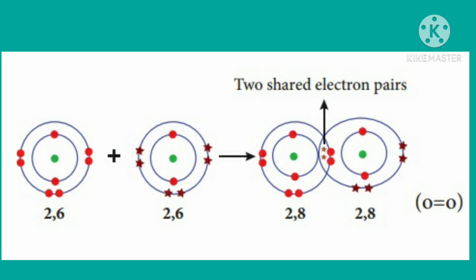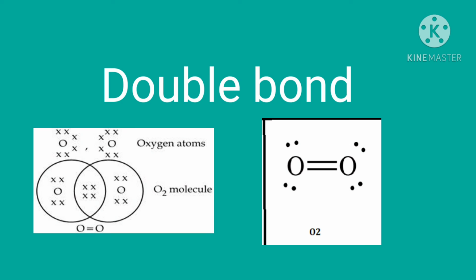So, each oxygen needs 2 electrons. So, 2 oxygen atoms combine together and share the 2 pairs of electrons between them and form oxygen molecule. It is called double bond. 2 electron pairs are shared between the oxygen atoms, so it is a double bond.